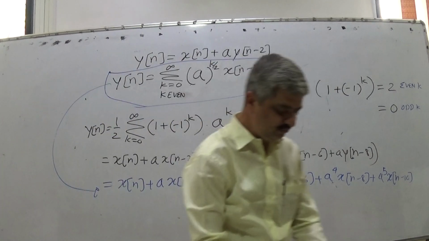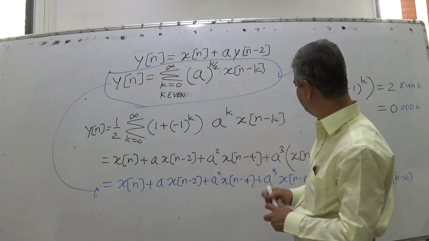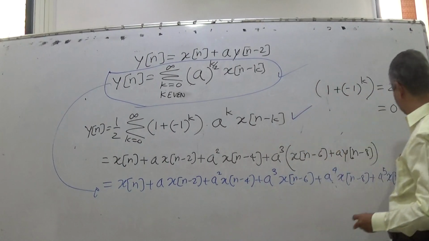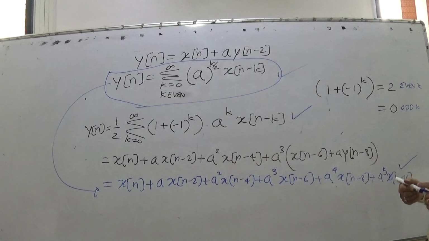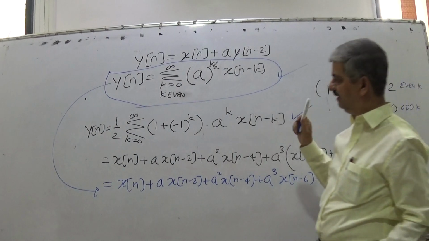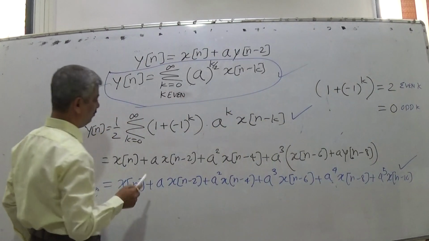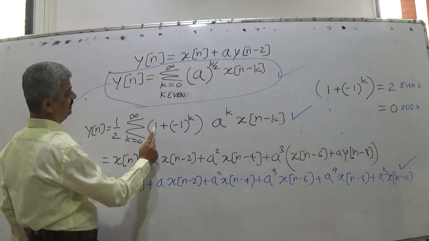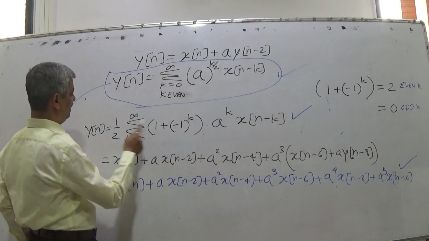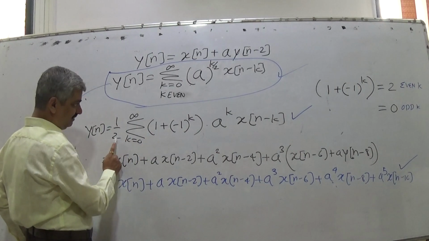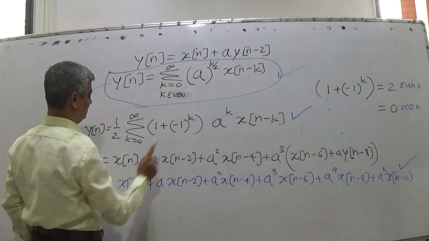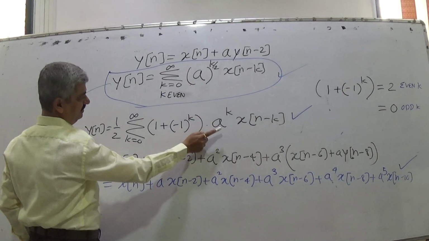So we can verify this. Tell me whether this expression matches with this answer. What will happen if k is 0? If k is 0, this will become 1 plus 1, that is 2, and the half makes it 1, a raised to k, that is k is 0, so 1.